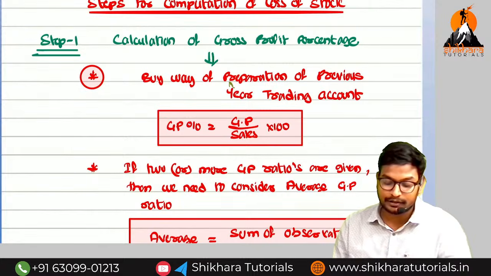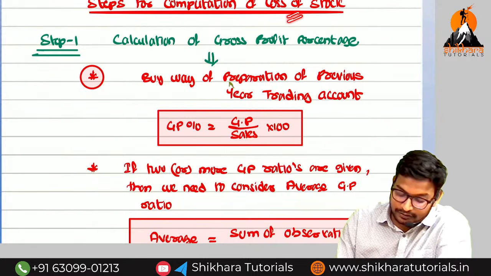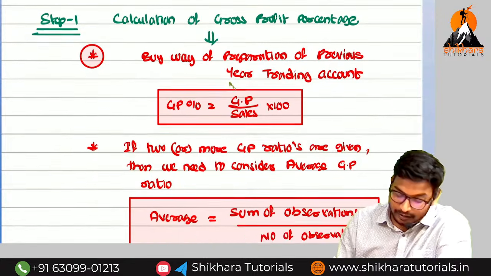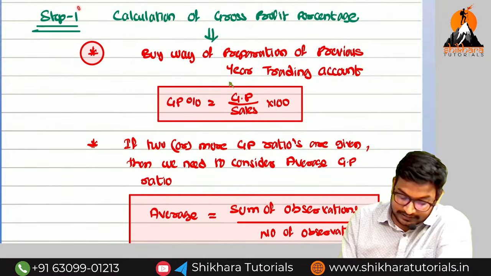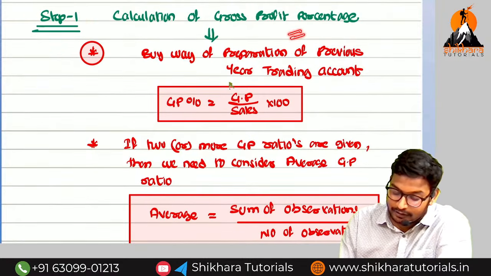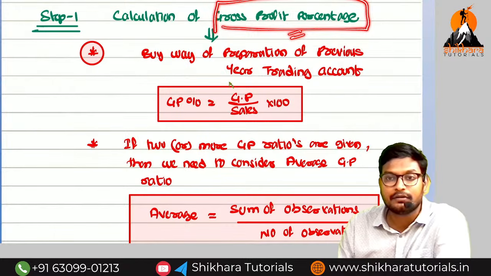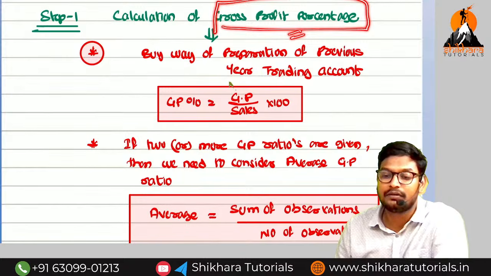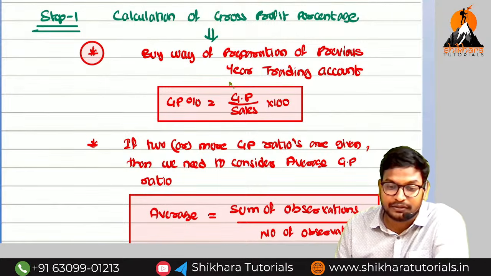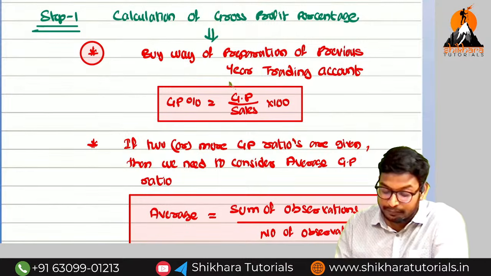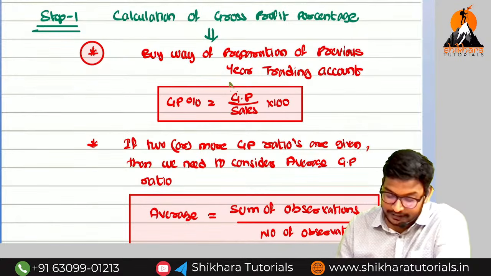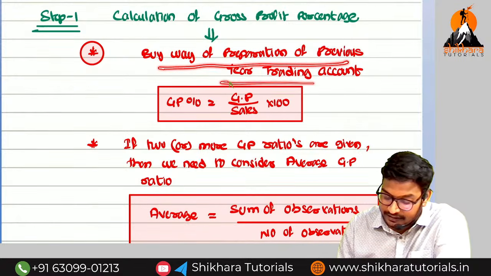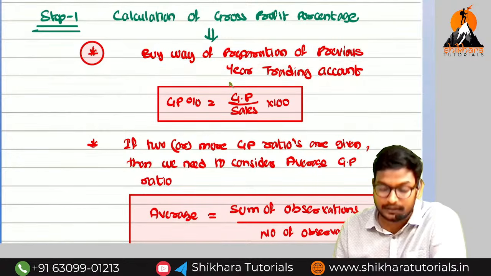What is step number 1? Computation of loss of stock. The first step, we need to calculate what? Calculate the gross profit percentage. If they have given the gross profit percentage, then we can directly start with the second step. If they have not given the gross profit percentage, what do we need to do? We need to prepare the previous year trading account. By preparing the previous year trading account, we can get the gross profit percentage.